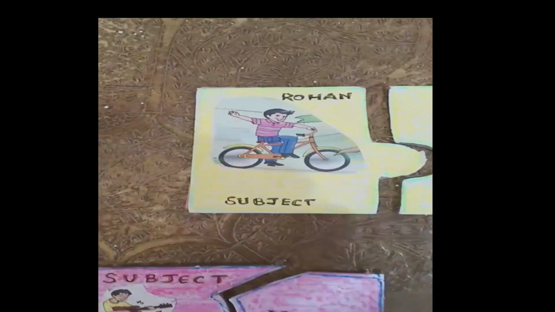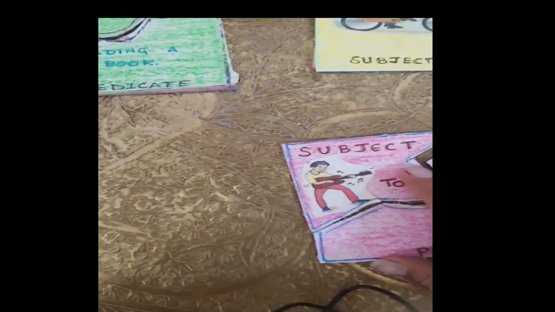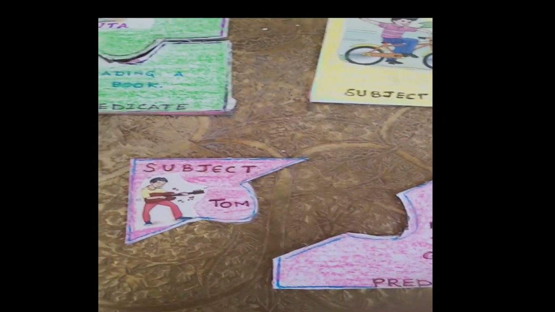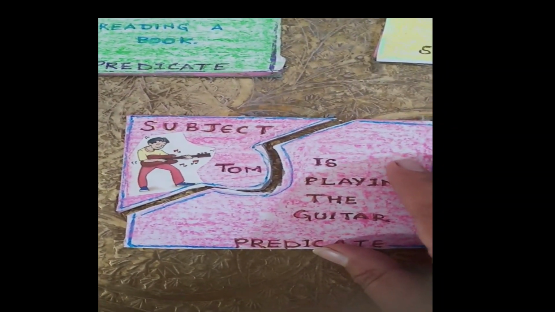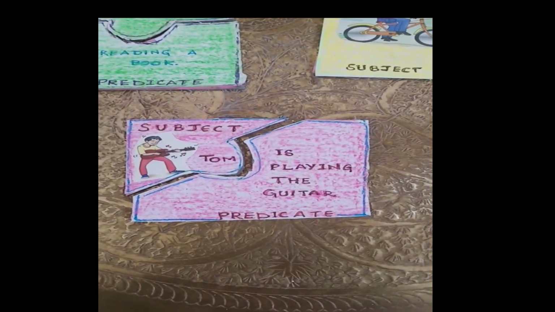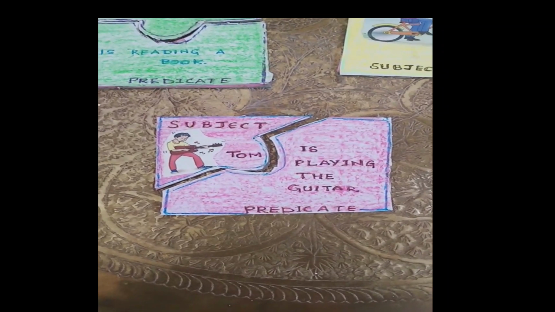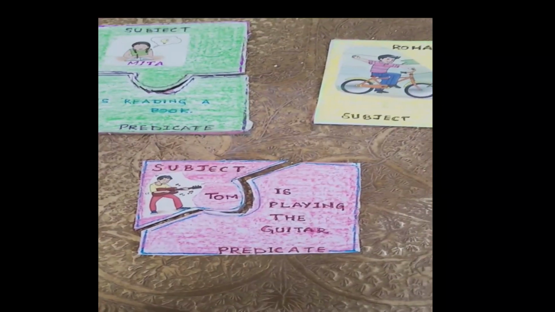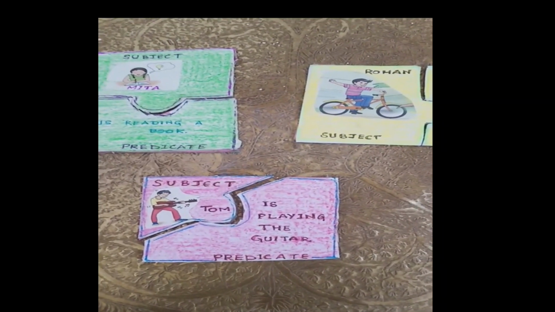Next one, this is Rohan, subject, and this is the other half, predicate. Rohan is riding a bicycle. Another one, this is the subject Tom, and here you have the predicate, is playing the guitar. Together it becomes Tom is playing the guitar. So in this way you can make as many pieces as you like, and then you can play this game of subject and predicate.